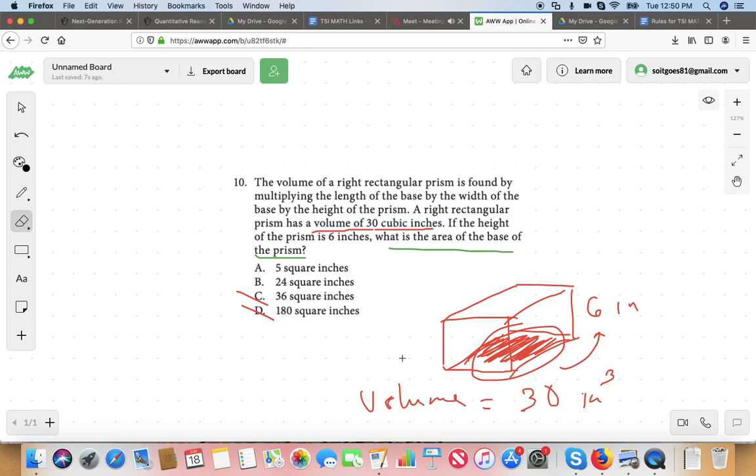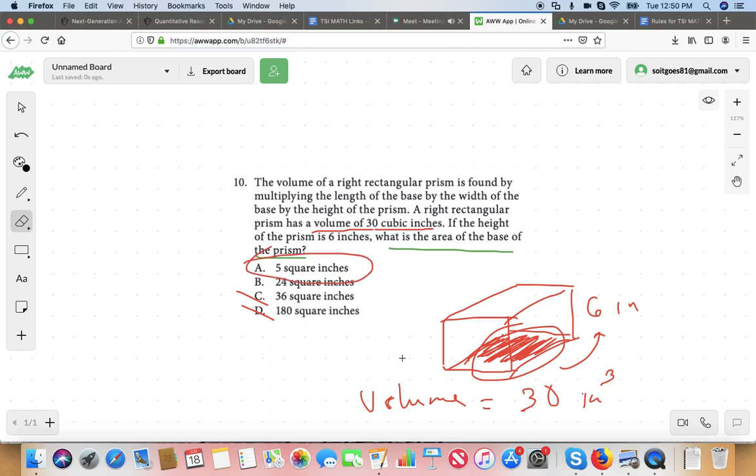So this question is just a fancy way of saying, if I multiply something by 6, that's going to give me 30. So what multiplied by 6 gives me 30? That's the question. Does that make sense? Yes. Okay. And what's the answer then, obviously? A. It's A, which is true.